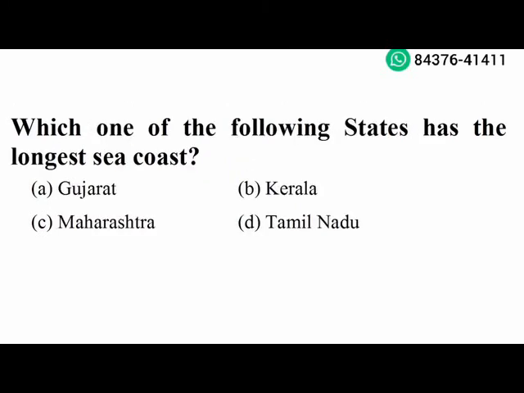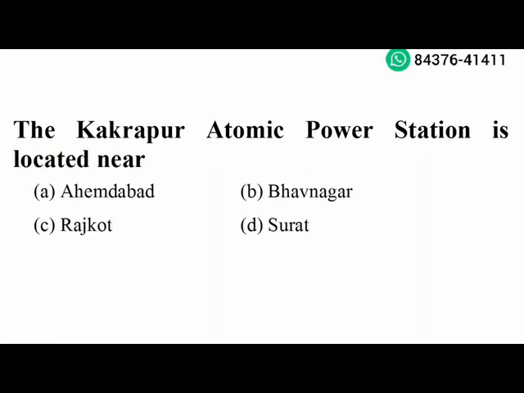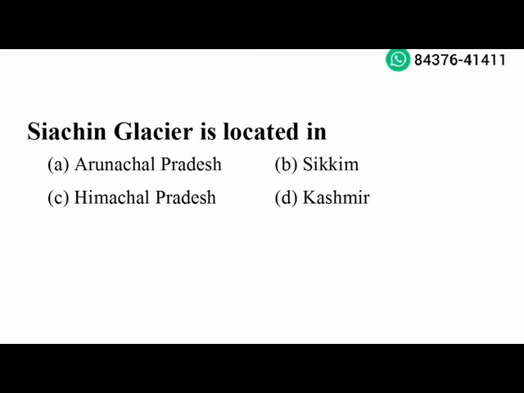Next question. Which one of the following states has the longest sea coast? Gujarat. Option A is the right answer. Next question. The Kakadapur Atomic Power Station is located near Bhavnagar. Option B is the right answer. Next question. Sachin Glacier is located in Kashmir. Option D is the right answer.